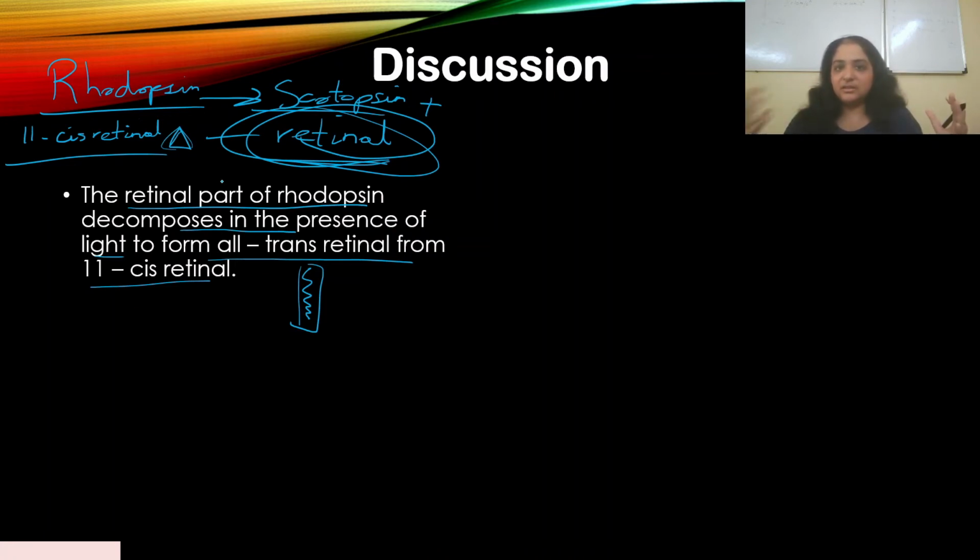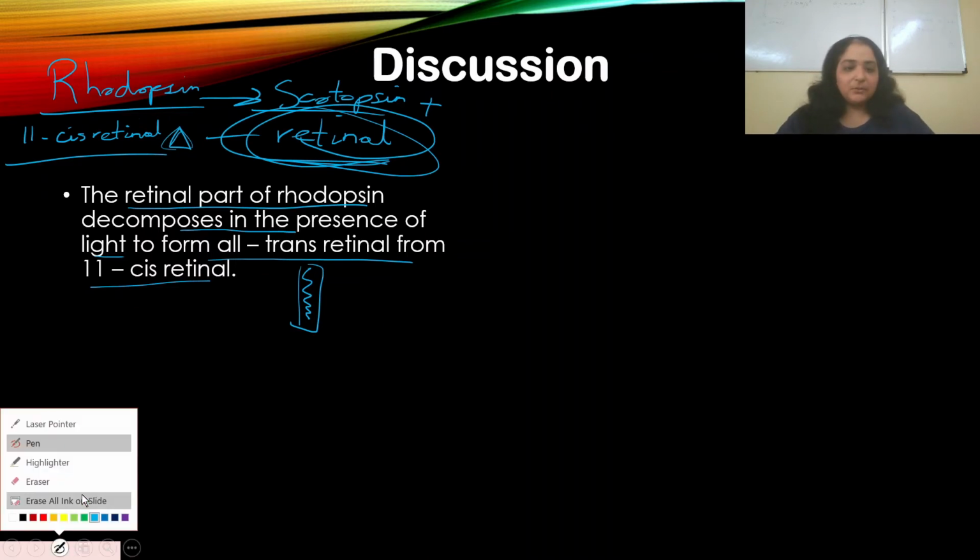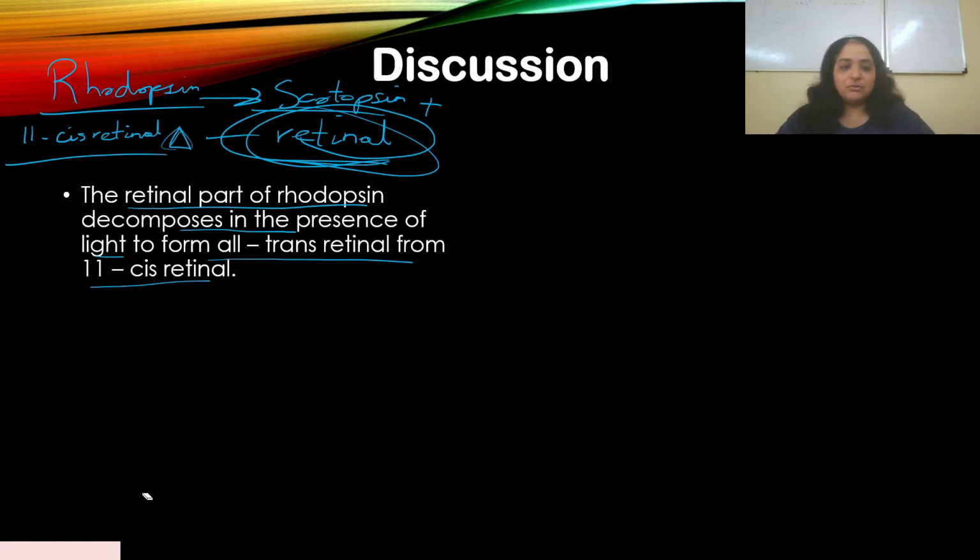Scotopsin and the retinal move away, break away, because 11 cis retinal gets converted to all trans retinal, a straight structure, whereas 11 cis retinal is angulated. So what happens when they break away? A series of molecules are formed, one after the other, as more light enters. It happens very quickly.